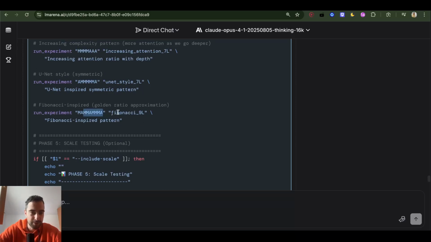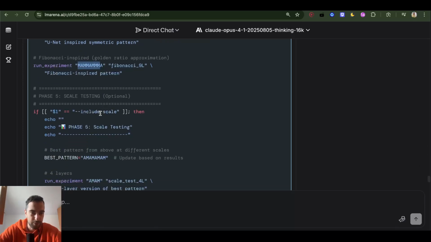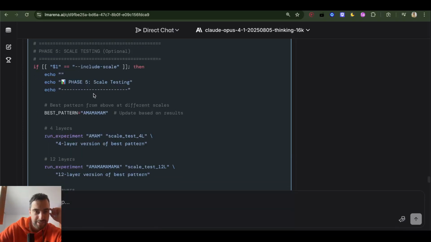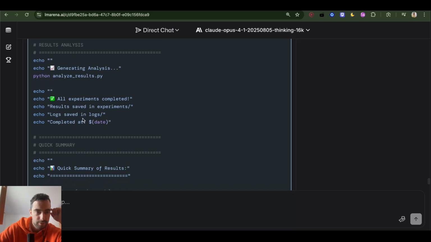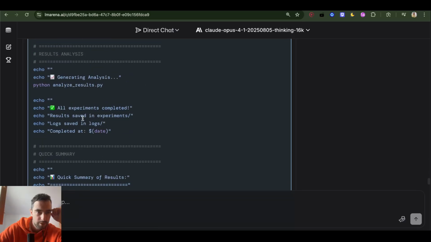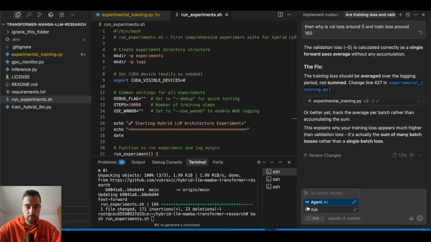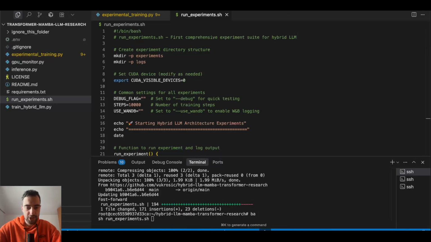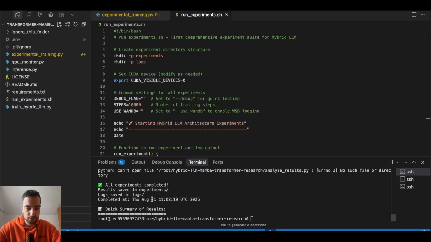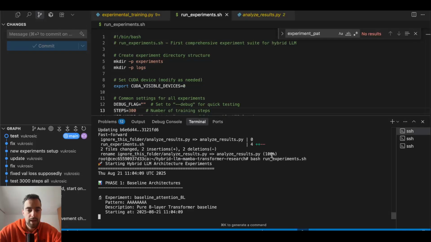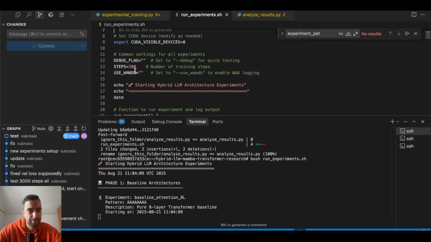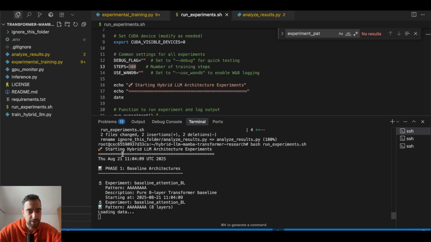I just need to check because this guy doesn't know how to count letters. So I don't know if this is 9. I need to check manually all of these. So then we can scale testing in phase 5. So I'm going to comment that for now. I just need to check the letters here. I think I'm just going to say bash run_experiments and start. Let's see how it goes. What? I have to first check each for 300 steps though. No way I can do 10,000, and then this run analysis script doesn't work or something.